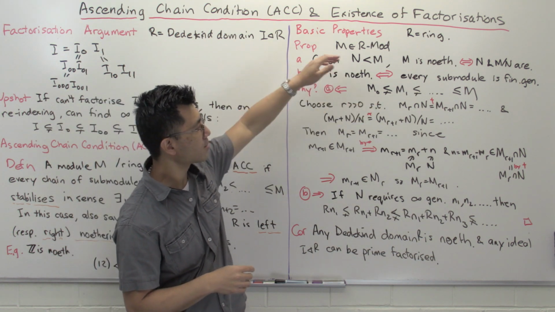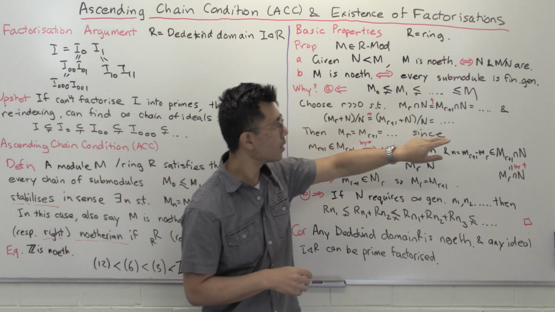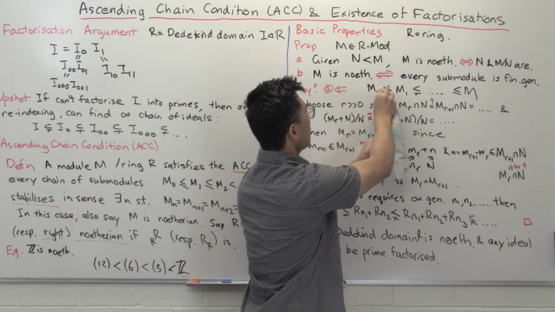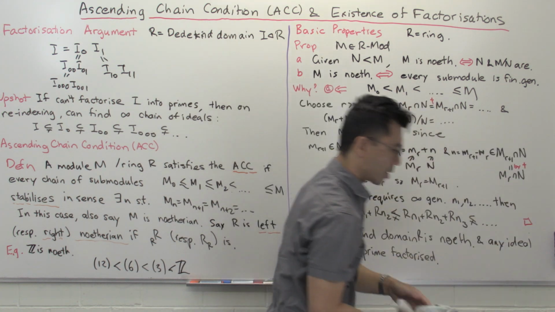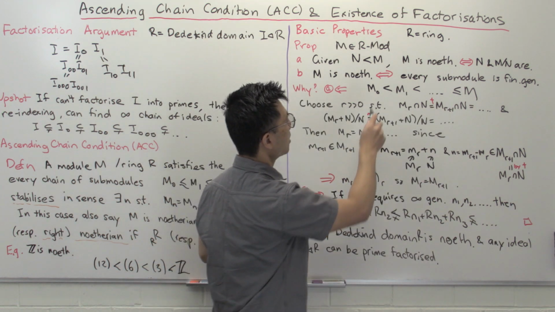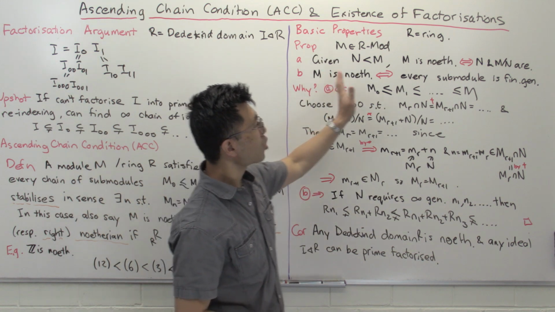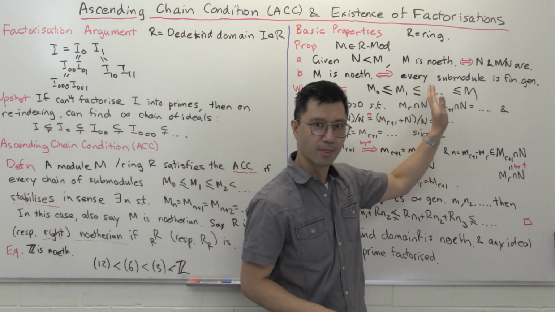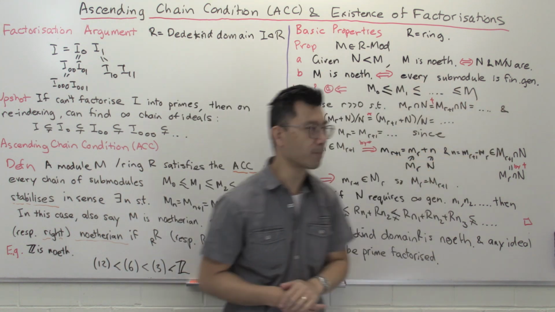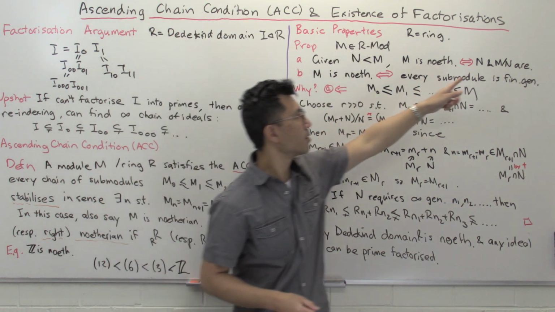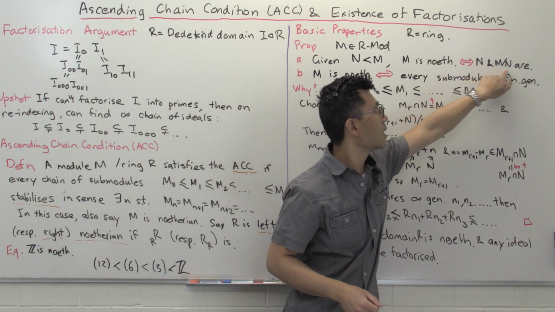So suppose now we have some infinite chain of submodules. We need to assume that it's increasing, like that. We want to show that it stabilizes. From some point on, all these modules stay the same. They stop increasing.